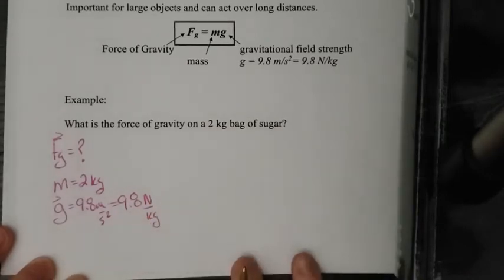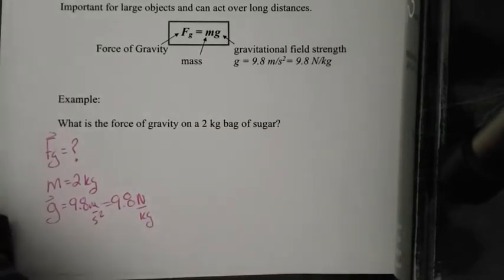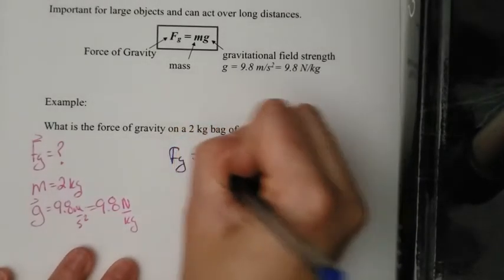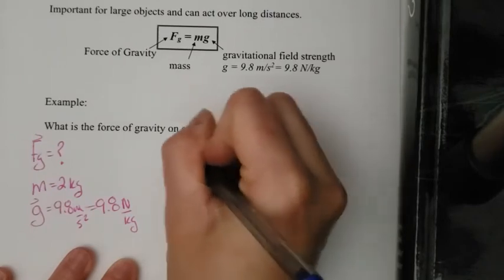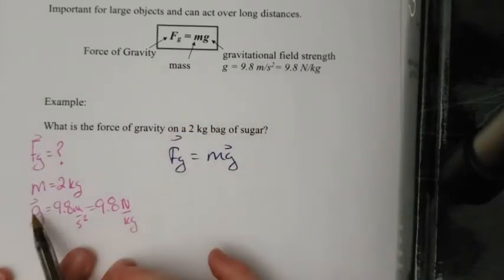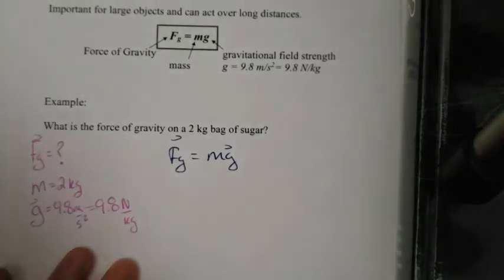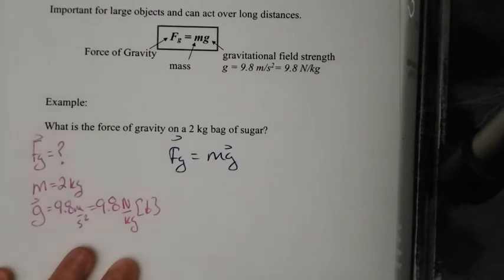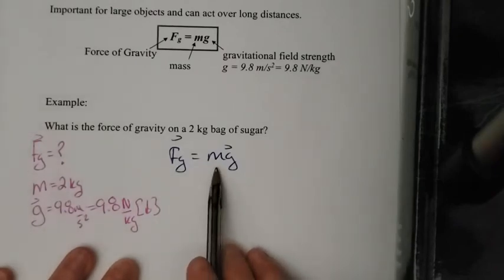Both are totally fine. So first thing we do is we just write down our formula. Our formula is Fg is equal to mg. These are actually vector quantities. So what's our direction when we look at g? Well, gravity is always pulling everything down towards the center of the Earth. Okay, all we need to do is put in our information.